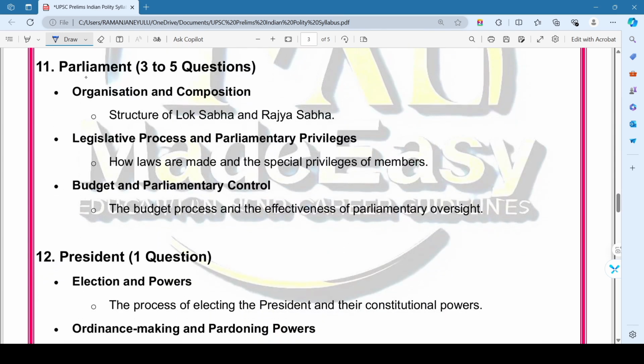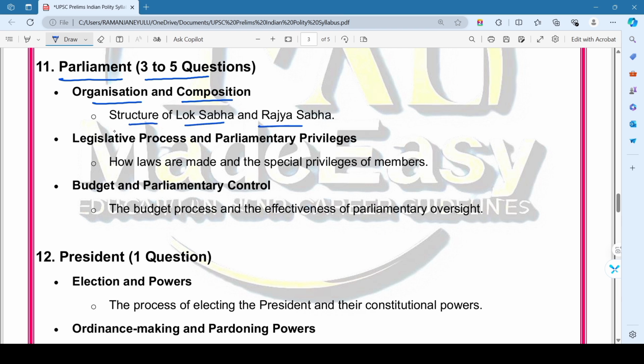So then coming to 11th chapter, that is Parliament. Here we expect at least 3 to 5 questions in every year prelims question paper, and also this is the most important chapter in the Indian polity syllabus. So here we mainly focus on organization and composition, that is structure of Lok Sabha and Rajya Sabha.